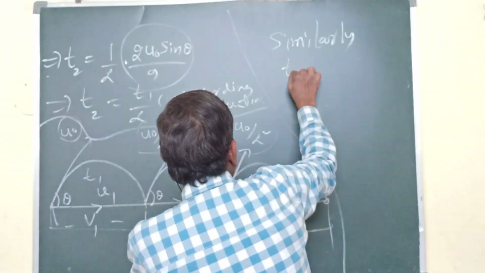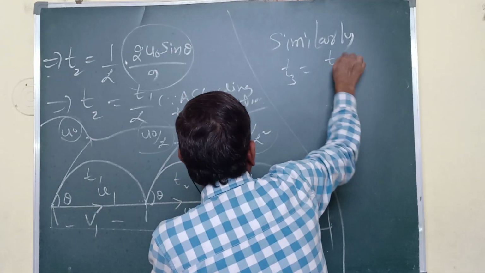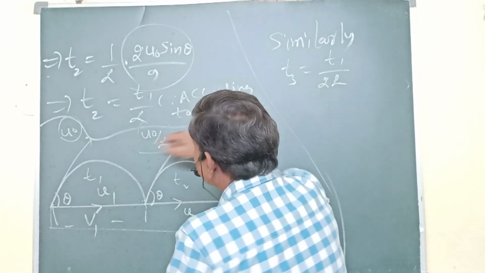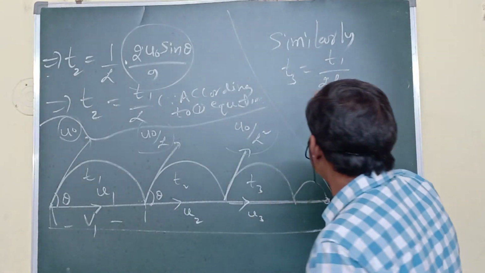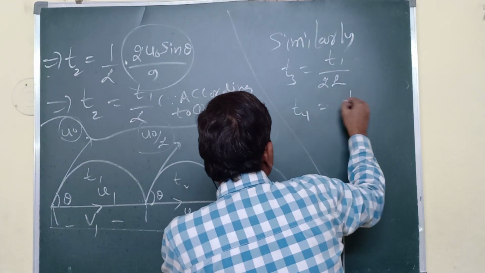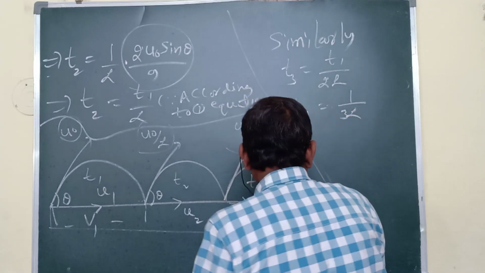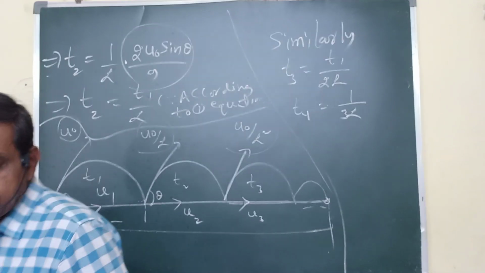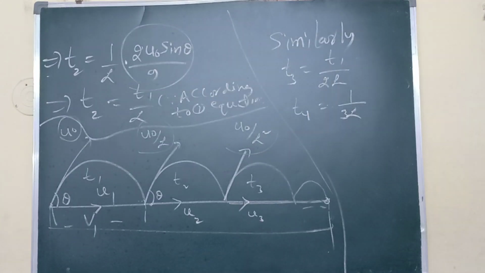T3 equals, what am I writing? T1 by 2 alpha. If it is 2, here 1 alpha. If it is 3, 2 alpha. What about this fourth? This is 3 alpha. Like this, up to infinity, n. Coming to rest means what? After a number of bounces it is coming to rest. So that belongs to infinity, n.